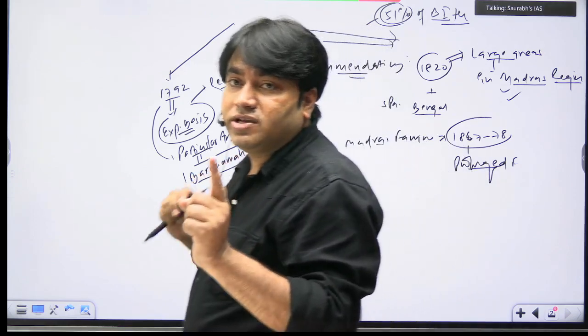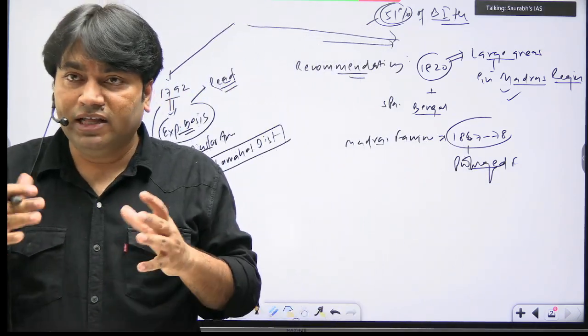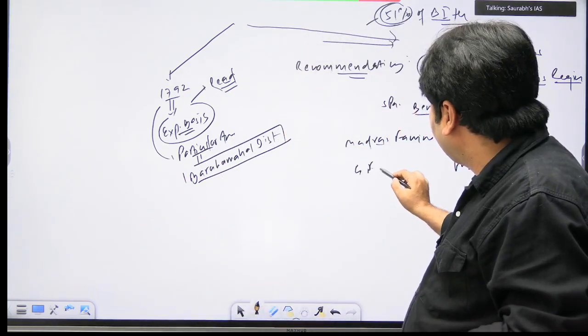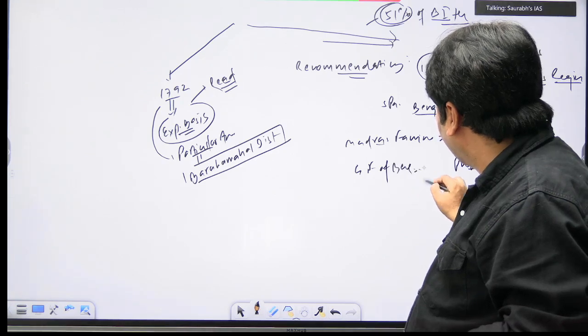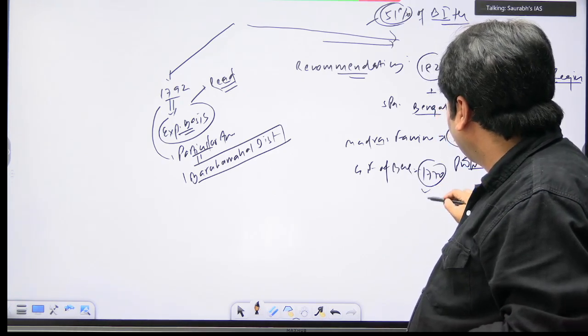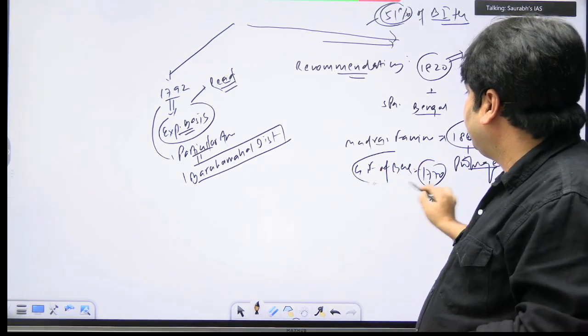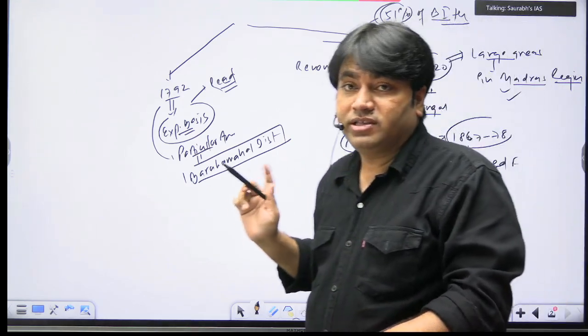And in Bengal there was a famine, the Great Famine of Bengal, 1770. You all know this one. During the dual system of governance in Bengal, that is the Great Famine of Bengal. तो यहाँ पे आपने दो famines देखे.